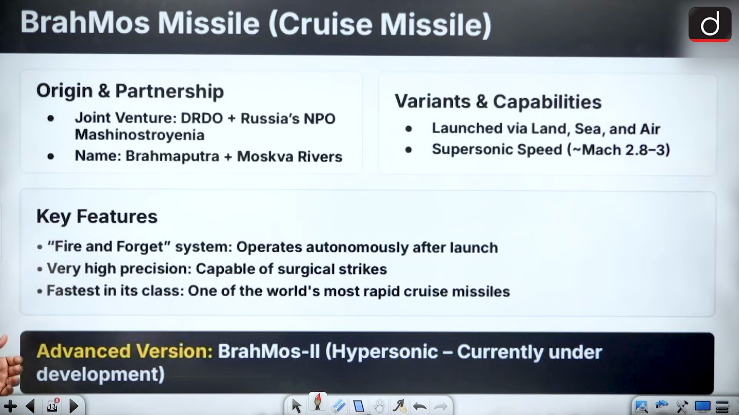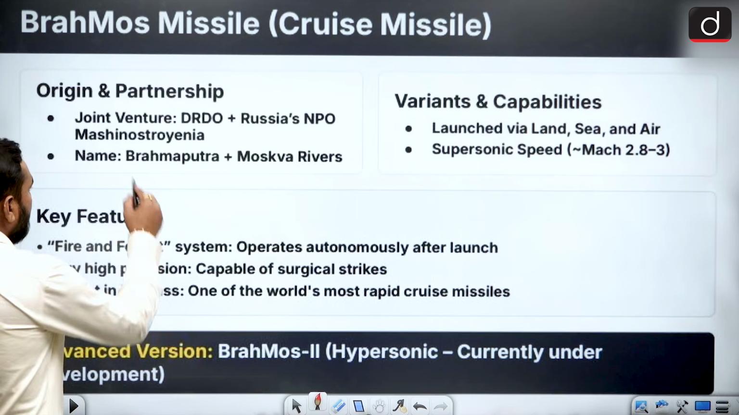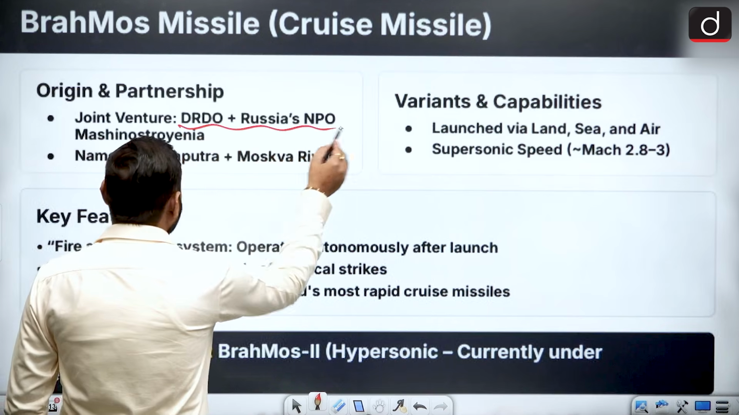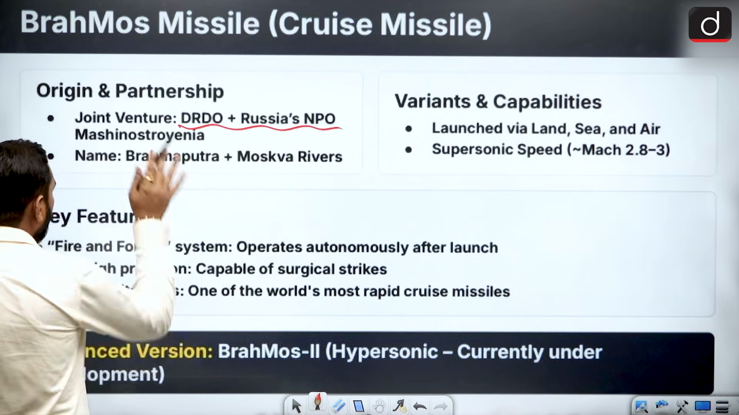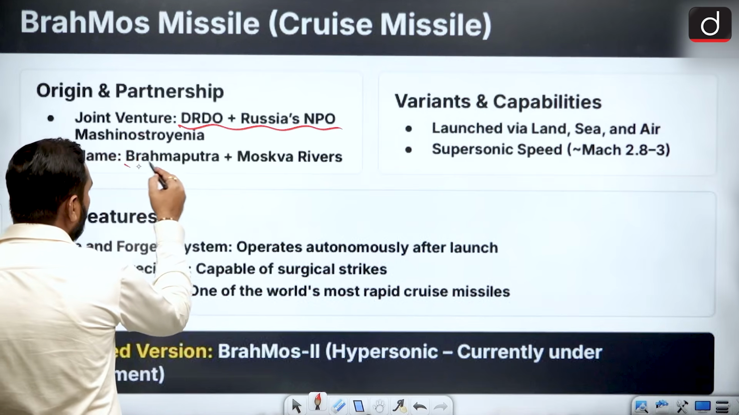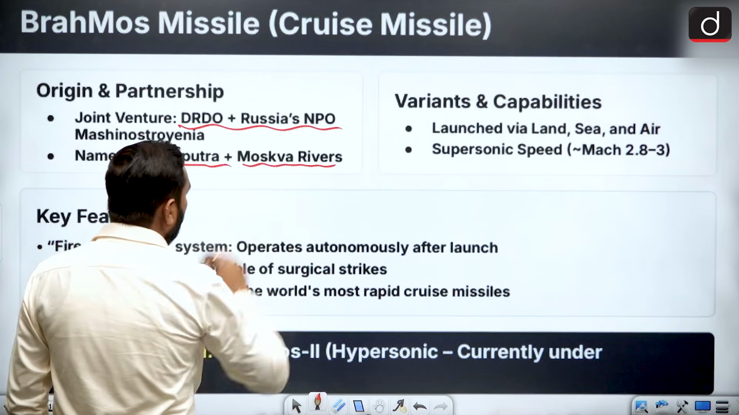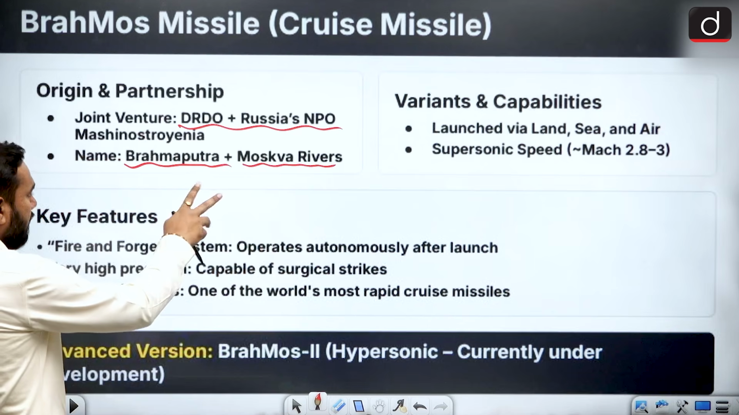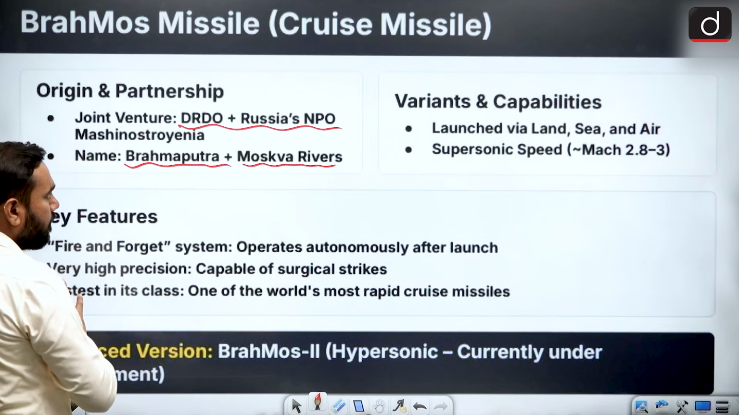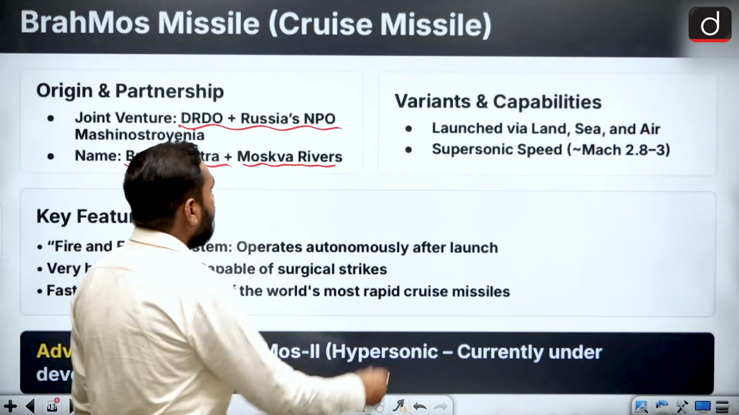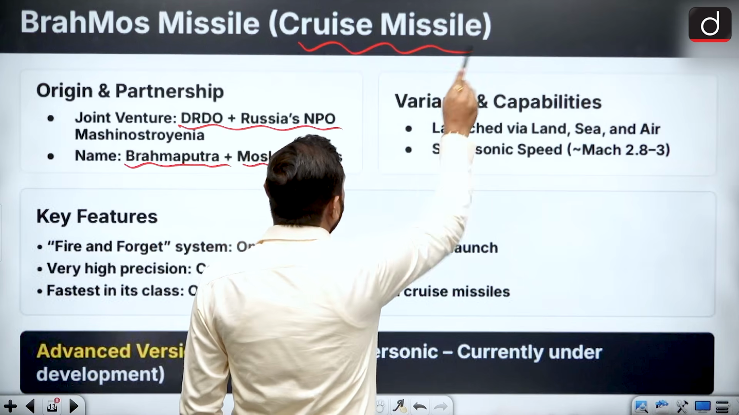Next one, your BrahMos missile. This was made with the help of Russia. It is a joint venture of DRDO and Russia, and we gave it the name BrahMos from the Brahmaputra and Moskva rivers, mixing the two. Actually, this is India's first cruise missile built with foreign help.